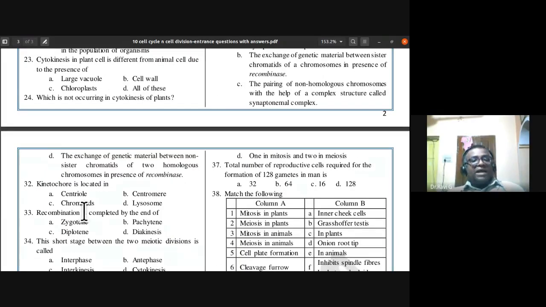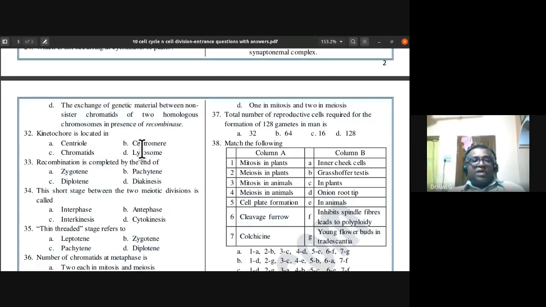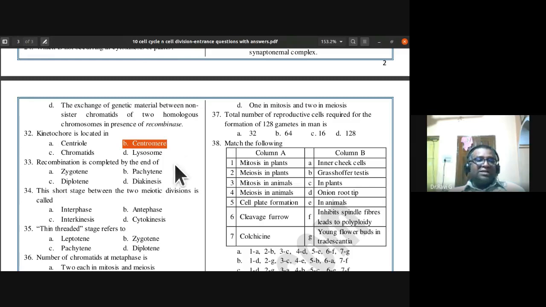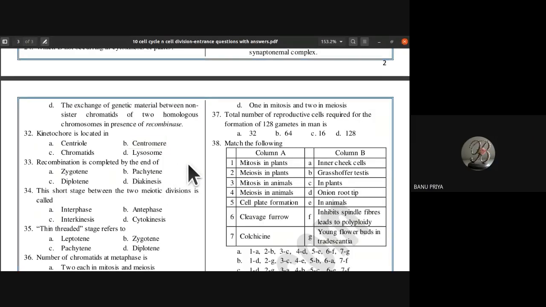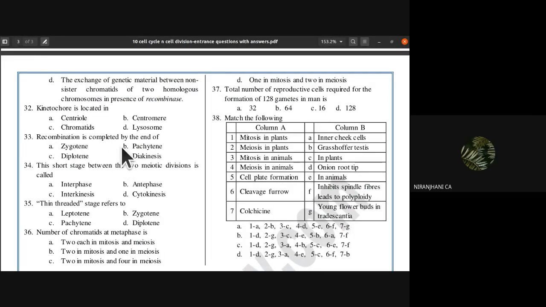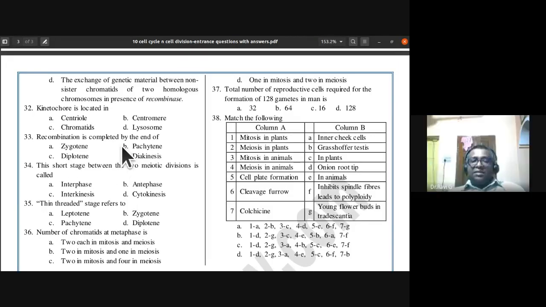Kinetochore is located in the centromere. The answer is centromere. Recombination is completed by the end of which stage? Diplotene? See, recombination is completed by the pachytene stage itself.